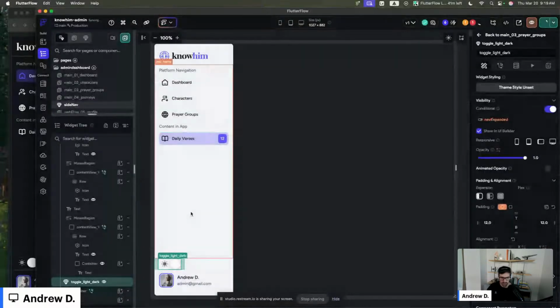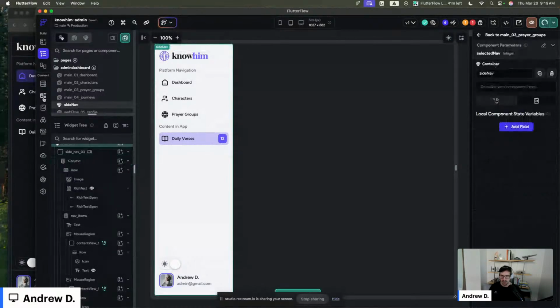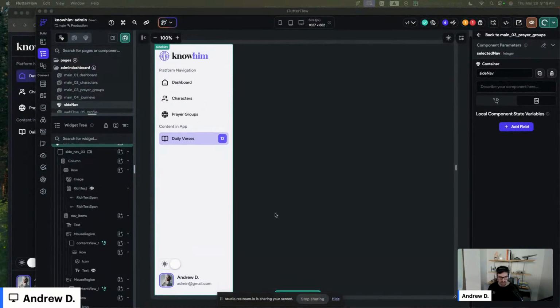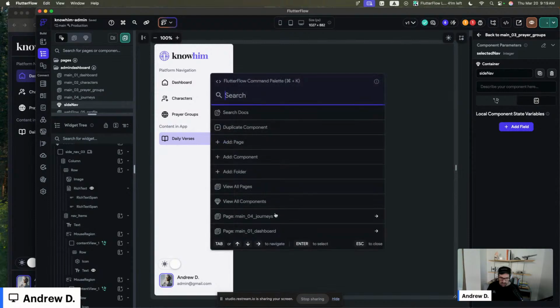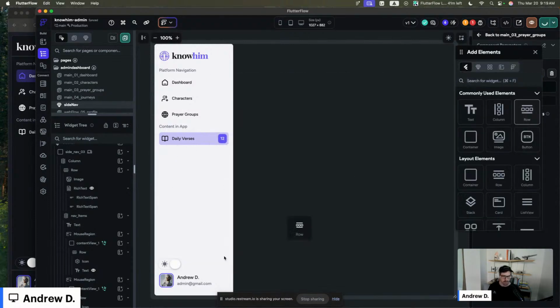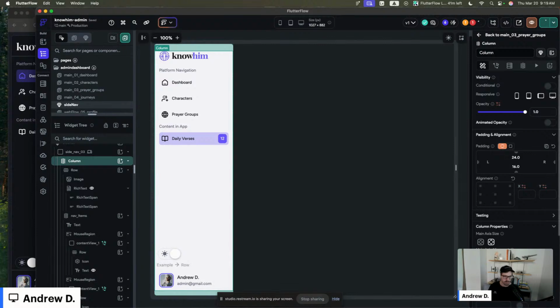Yep, cool. And now we need a little icon. Let me see. I had one that worked, but okay, we're just going to do a row. Let's do a row down here. I'm going to add some space here.